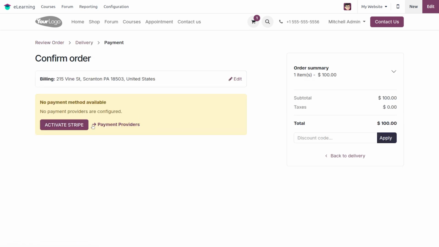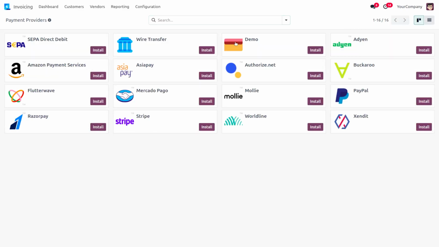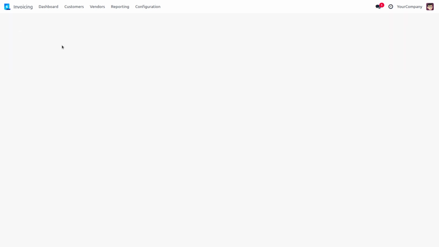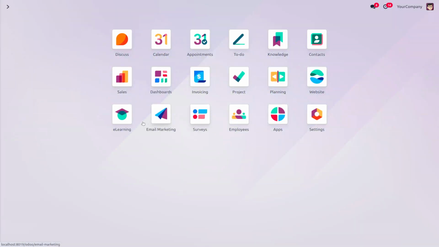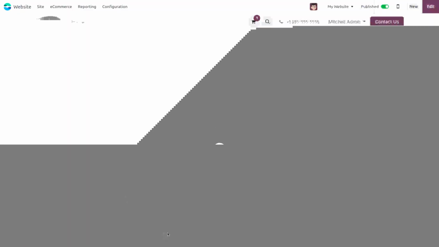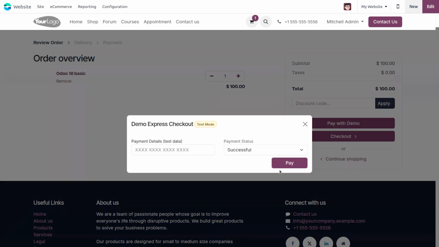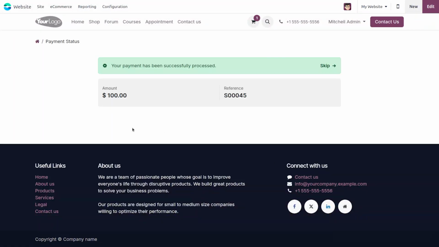Before that, we can activate a payment provider. We can choose demo as the payment provider. So install the payment provider here. Now the payment provider has been installed. Then we can move to the website, and when we move to the cart, here we can see the Odoo 18 basic course, and we can pay with the demo. Then once we click the pay button, this course has been paid. Now we can skip it.